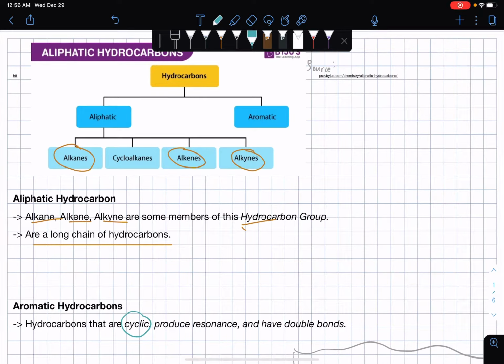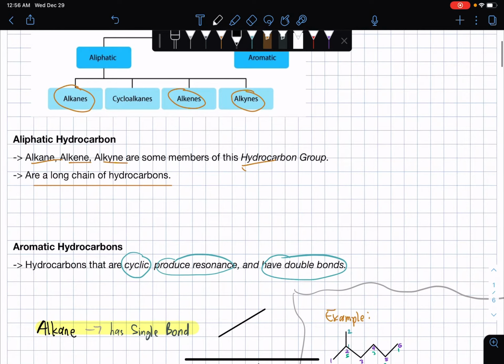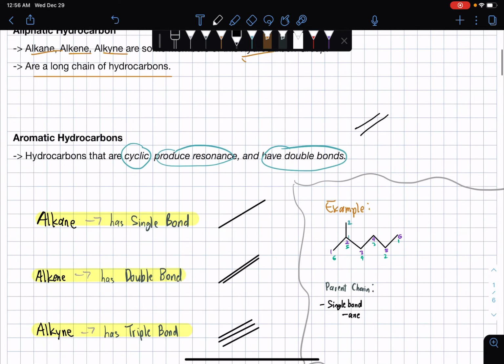They are cyclic, they produce resonance, and they have double bonds. We'll be tackling double bonds in the next part of this lecture. That double bond represents two lines that are in sync or are parallel to each other.